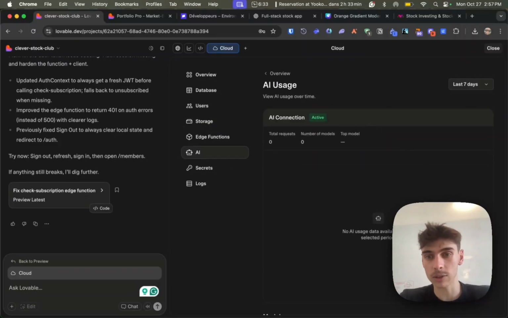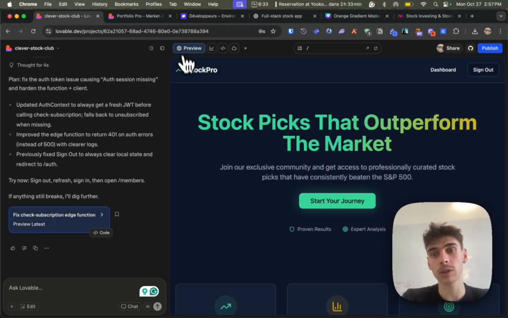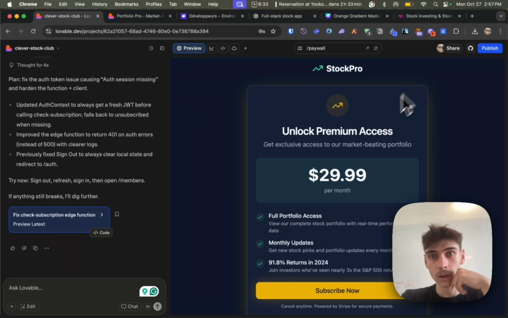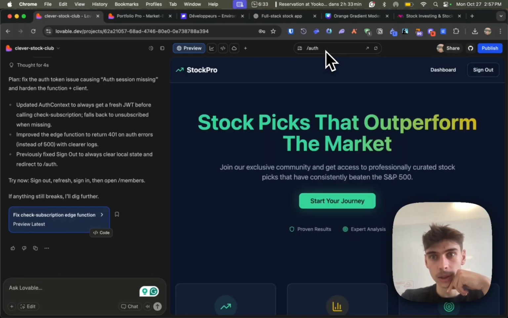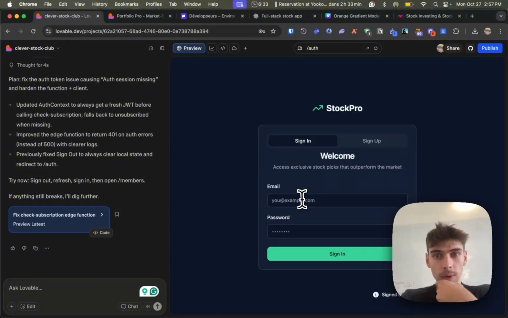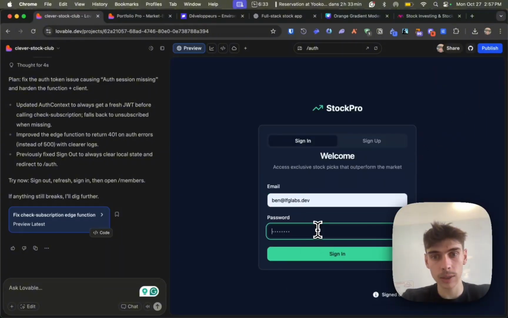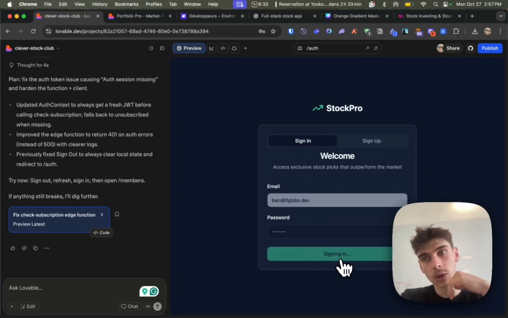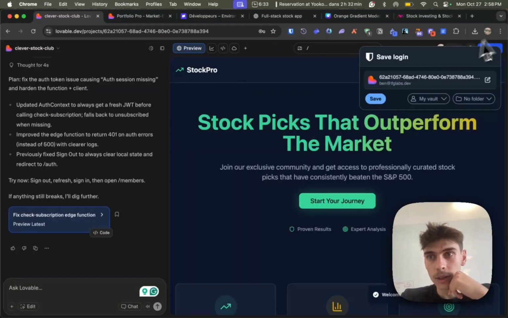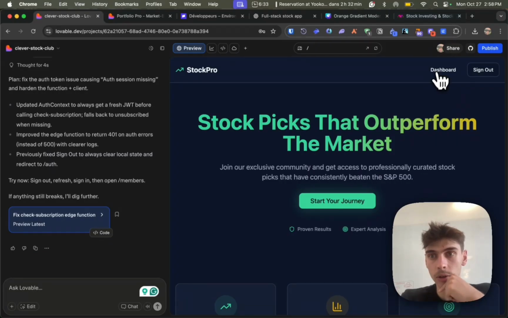I think the most important thing is probably the AI, because lots of people actually want to build AI usage inside their app. What can we do here in order to make sure we have an AI usage that actually works inside our app? Probably what we could do is, let's sign out. What we want to do is probably to add an AI feature inside of our dashboard.